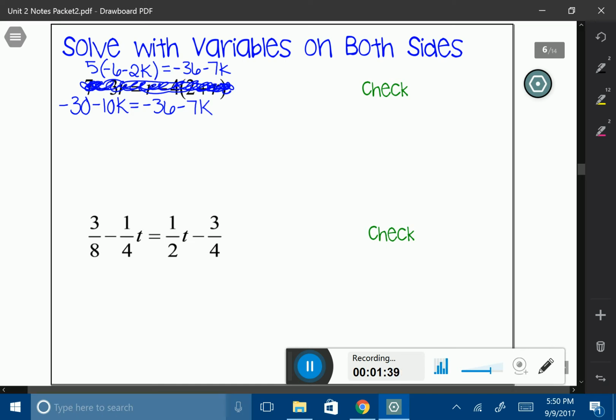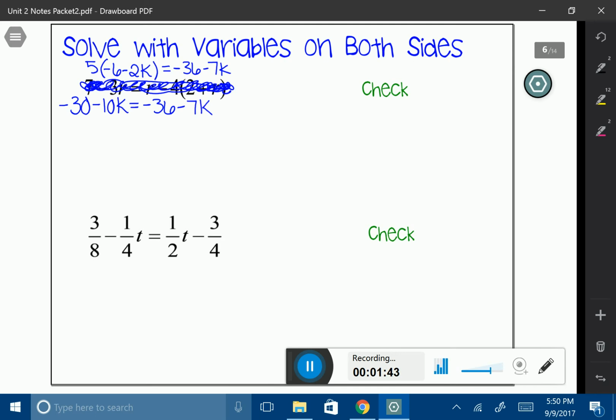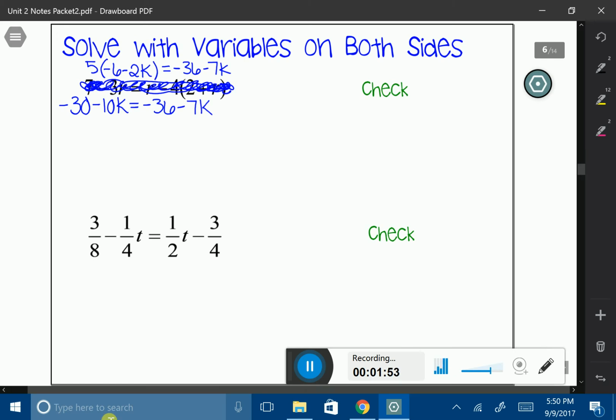So you can move the negative 10k to the right-hand side, or you can move the negative 7k to the left-hand side. Either one will give you the correct answer. But out of creature of habit, I always move my variables to the left-hand side because I like my final answers to have the variable on the left-hand side. So I'm going to move negative 7k to the left-hand side.